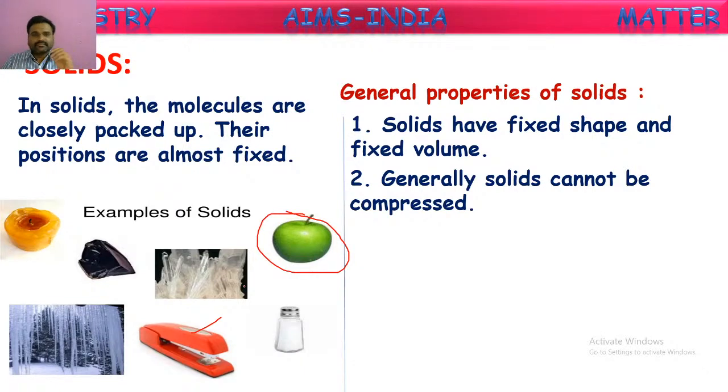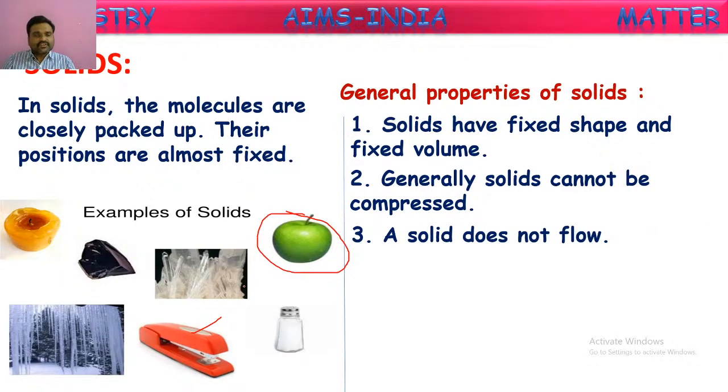Take a pen, try to compress it. It can't be compressed because solids are tightly bound. There are no gaps between the molecules. So the compression of these solids is almost impossible. That is why they are said to be incompressible.